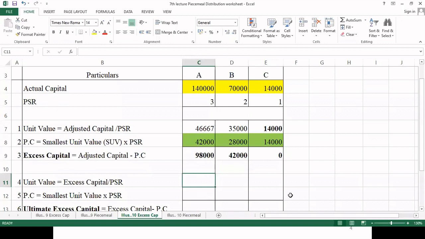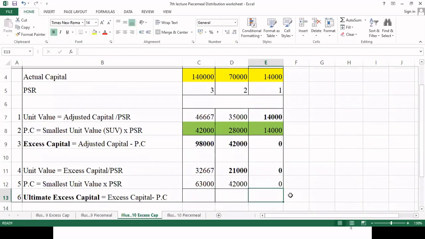Here it will be 98,000 divided by 3, which comes to 32,666, meaning 32,667. Okay, fine. Here it will be 21,000. Now we will take the smallest unit of 21,000 and multiply by the individual PSR. Here it will come 63,000, and here it will come 42,000, and for C it definitely remains 0.